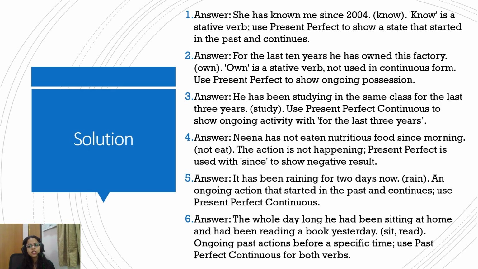He has been studying in the same class for the last 3 years. Study. So use present perfect continuous to show the ongoing activity for the last 3 years. So present perfect continuous, the duration. Nina has not eaten nutritious food since morning. So the action is not happening. The present perfect is used with since to show negative result. It has been raining for 2 days now. So an ongoing action that started in the past and is still continuing. So we have to use present perfect continuous.